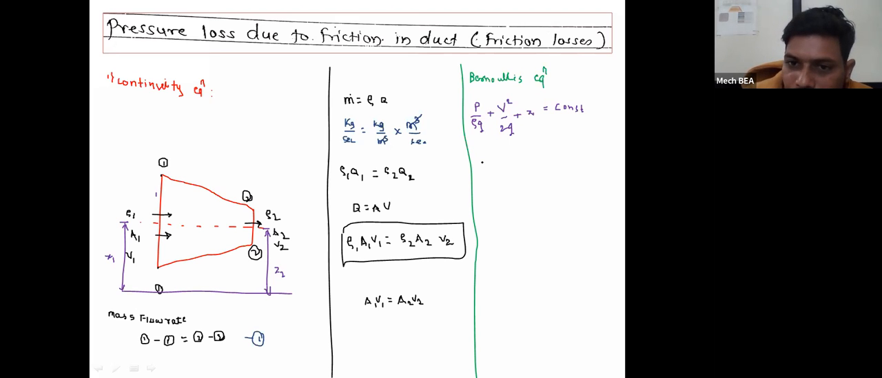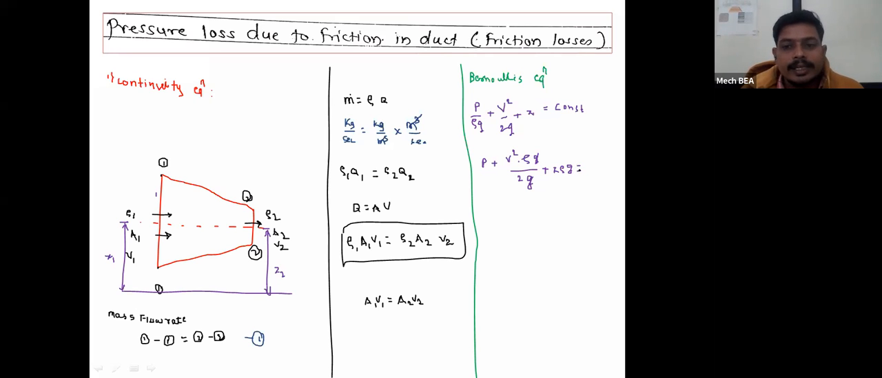So P into rho g divided by rho g, that rho g will get cancelled. So I will get only P, plus V square into rho g divided by twice g, where g and g will get cancelled, plus Z into rho g, that is rho g Z. Here rho is the density of the air and g is the gravitational acceleration.